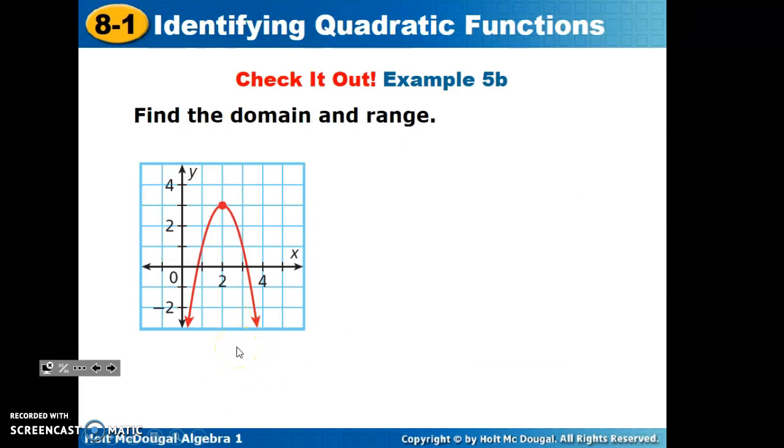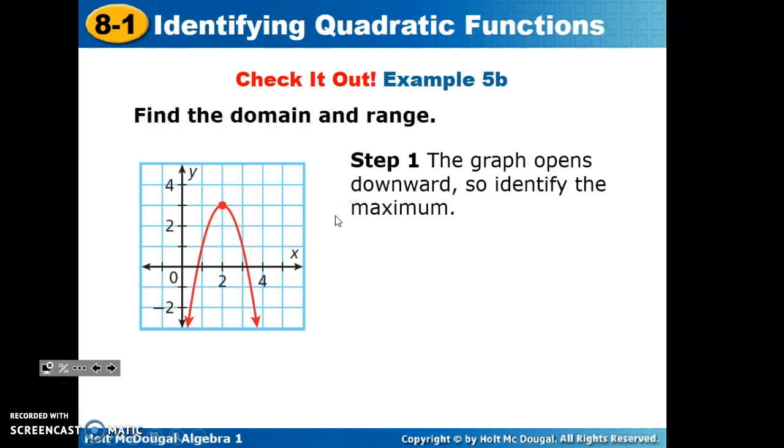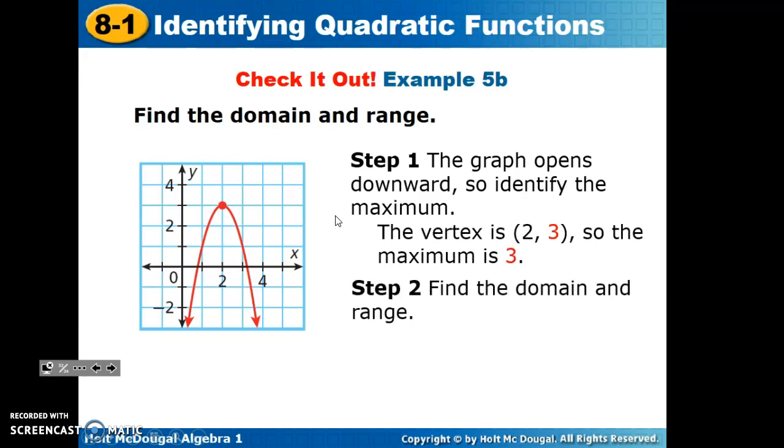Please try 5b, pause the recording, and come right back and get your solution. So first of all, we try to figure out if we have a max or a min. We can see that the graph maxes out at the y value 3. So our range will be all y values less than or equal to 3. Our maximum is 2, 3, the value 3 indicating the y value. Step 2 is to find the domain and range. Remember, the domain, or x values, will be all real numbers, and the range, y, will be less than or equal to 3.